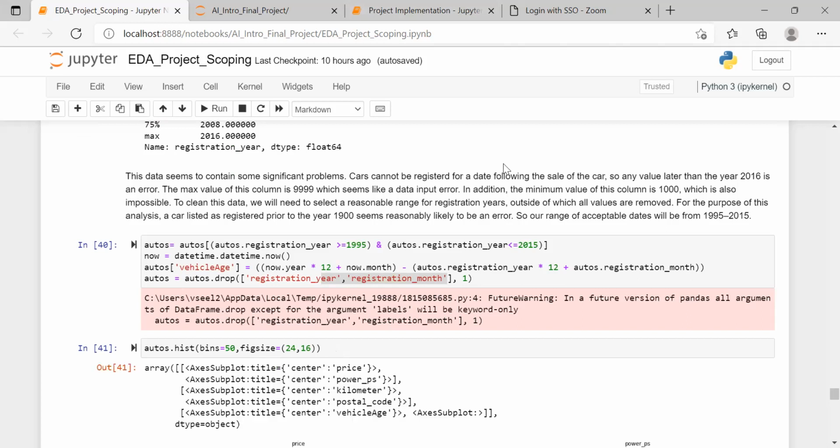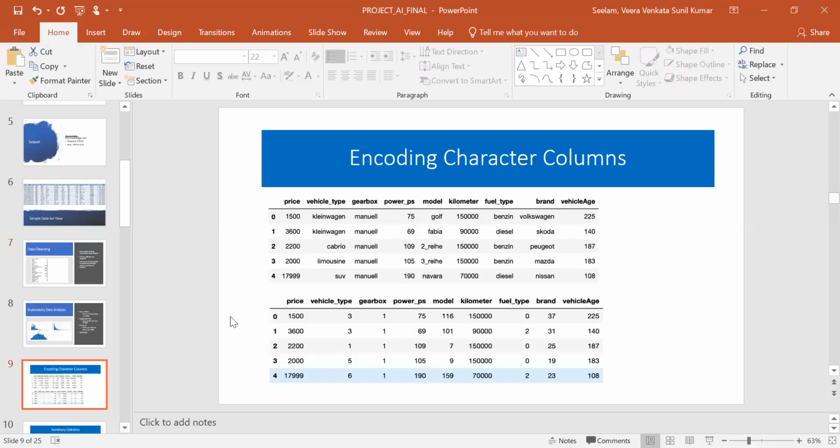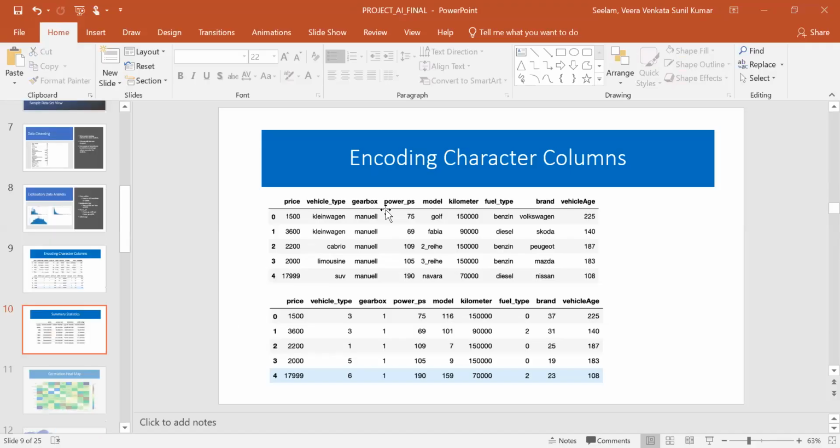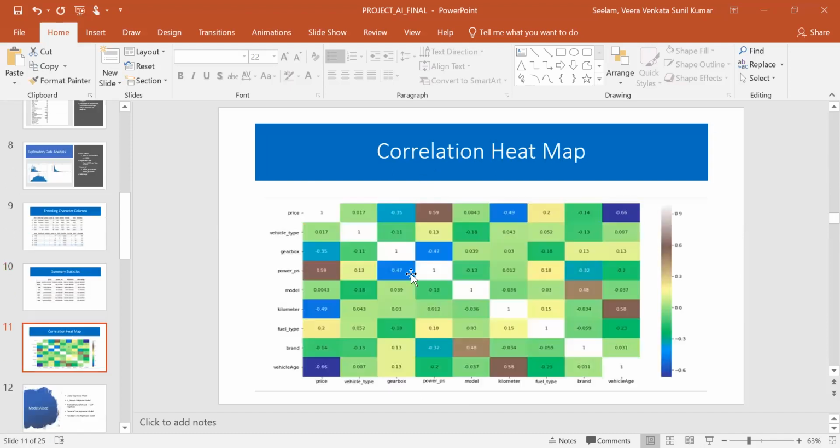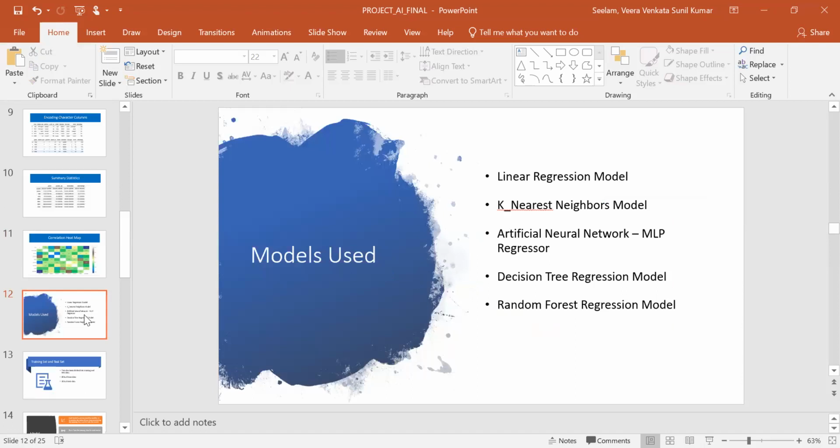I'm sharing my screen again to go back to the PPT. Once we did the exploratory data analysis, we encoded the character columns as we discussed. The price will be the output column, and the remaining columns will be the features in the X column. We created a correlation heat map. Based on the correlation heat map, we ran models like the linear regression model, k-nearest neighbor model, artificial neural network, decision tree regression model, and random forest regression model.